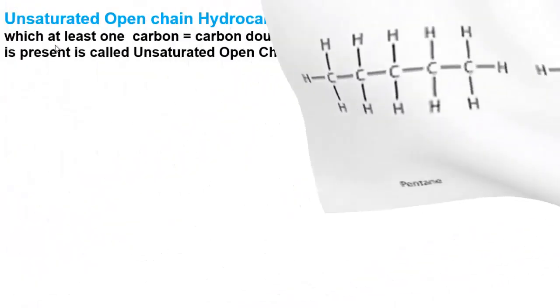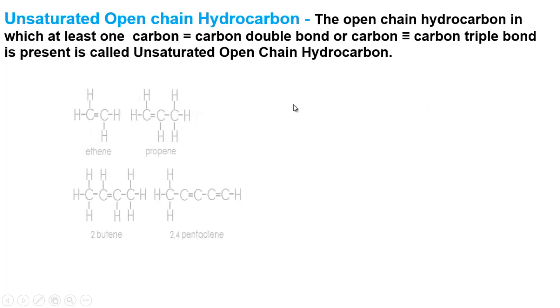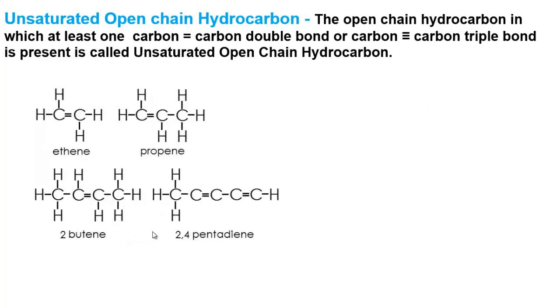Now unsaturated open chain hydrocarbons. When the carbon chain of a hydrocarbon contains at least one carbon-carbon double bond or carbon-carbon triple bond, they are called unsaturated open chain hydrocarbons. Follow the example. In these compounds one double bond or more than one double bond is present.